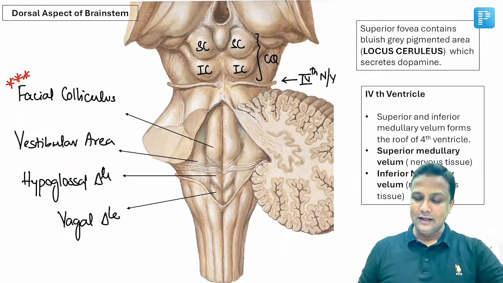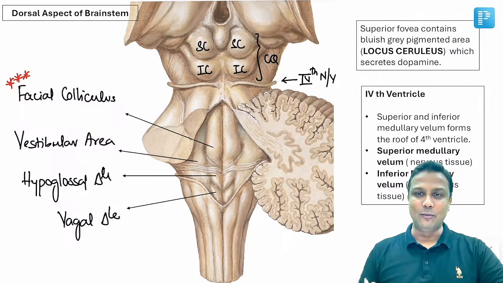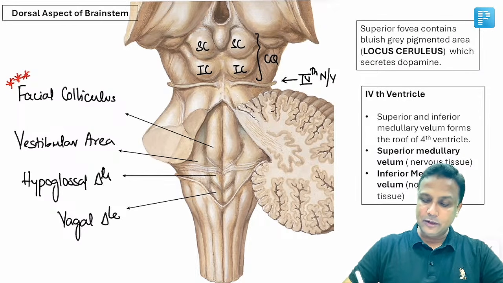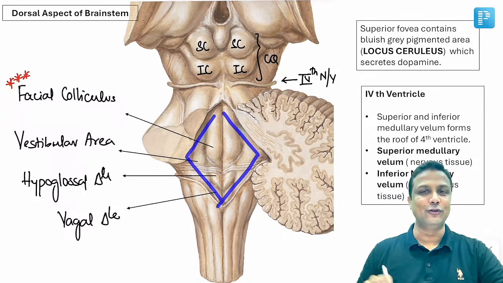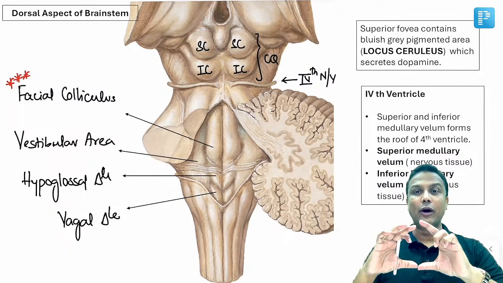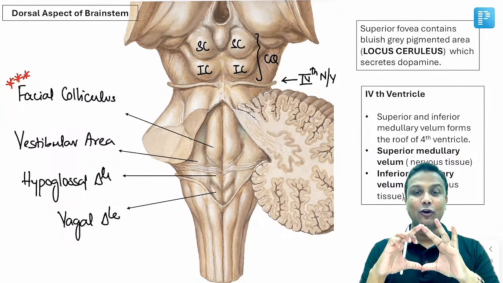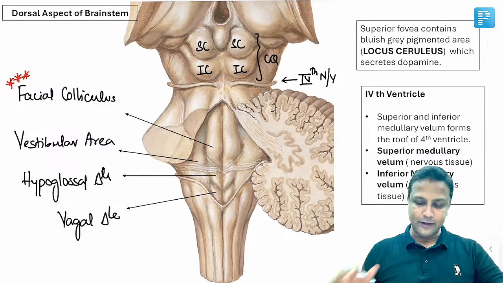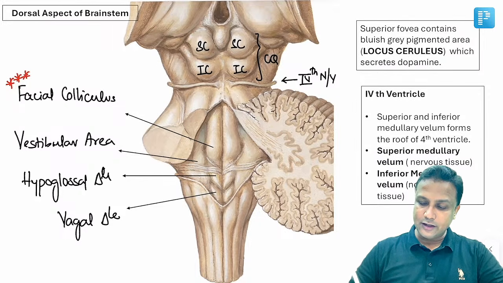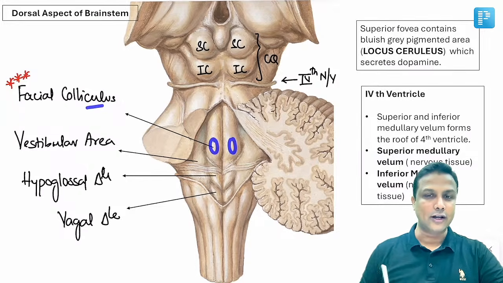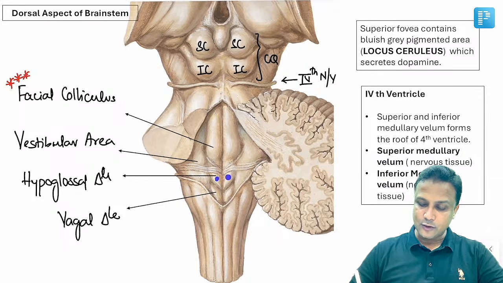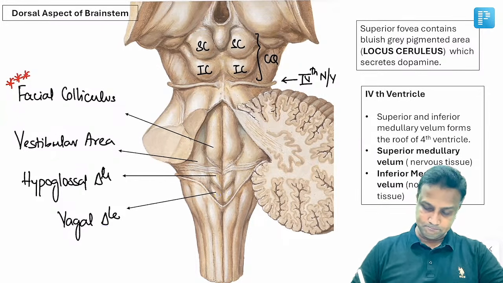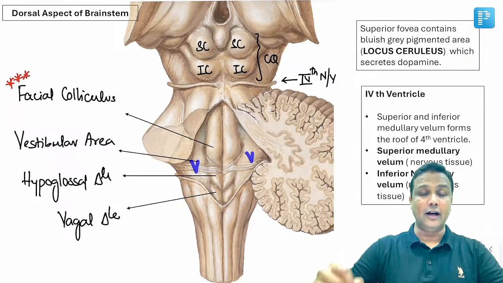Perfectly right. Now what about behind the pons and medulla oblongata? Pons और medulla के बिल्कुल पीछे होता है 4th ventricle, and you are able to see this is the floor of the 4th ventricle, जिसको हम rhomboid fossa भी कहते हैं because it is rhomboid in shape. Fine. So that is the floor of the fourth ventricle here. Now in the floor of the fourth ventricle, this elevation here will be the facial colliculus. Then this elevation here will be the hypoglossal triangle. This elevation here will be the vagal triangle. And finally, this will be vestibular area.